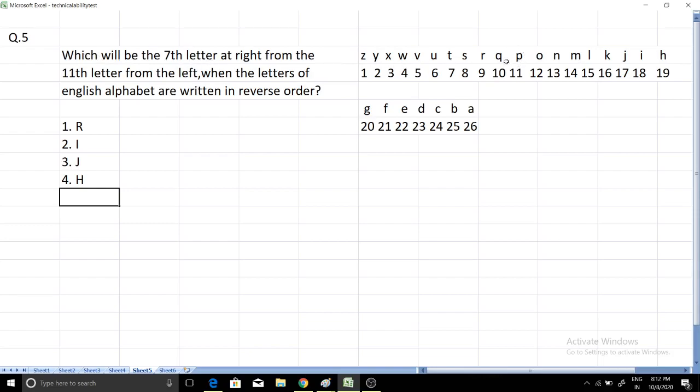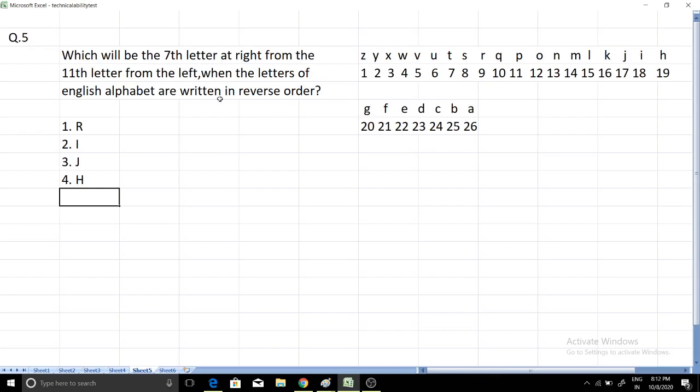So the 11th letter is P, and we have to find the 7th letter to the right from here. So from here, this one is first, second, third, fourth, 5th, 6th and 7th. So the 7th letter to the right from the 11th letter is I. Okay.